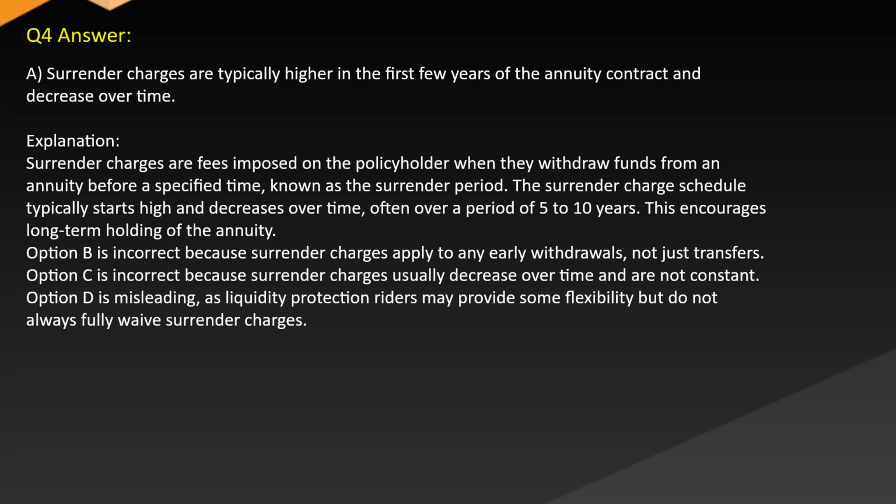Option B is incorrect because surrender charges apply to any early withdrawals, not just transfers. Option C is incorrect because surrender charges usually decrease over time and are not constant. Option D is misleading, as liquidity protection riders may provide some flexibility but do not always fully waive surrender charges.